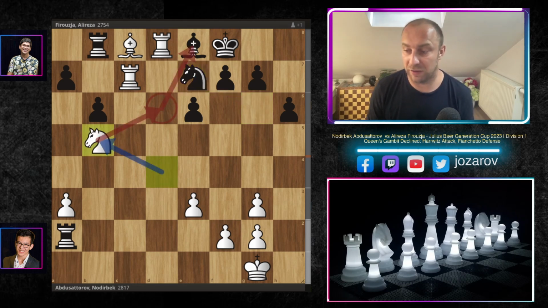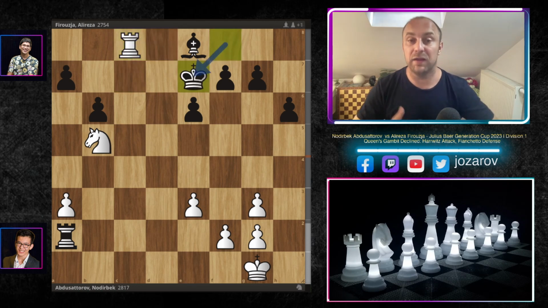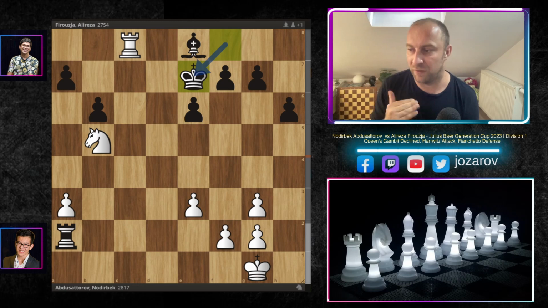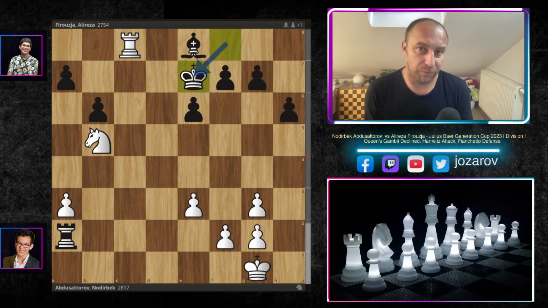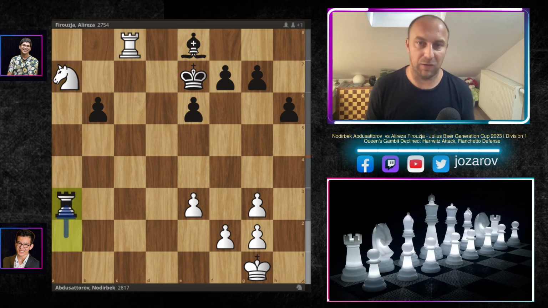We have now knight to b5, trying to get the knight on d6, but now Alireza again simplifies the game and plays now finally a beautiful defensive move, king to e7, gets out of this tactical mess on the 8th rank, and now finally, in my opinion, this should be a much better position here, of course, for black. Okay, here Nodirbek took out now the pawn on a7, but Alireza can also pick up now the pawn on a3, and it's simply a position where black is up a pawn. This is now, in my opinion, completely winning endgame here for